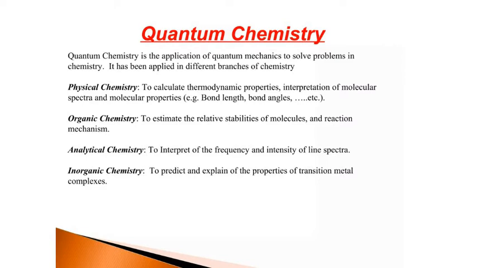Quantum chemistry is also applied in organic chemistry to estimate the relative stabilities of molecules and reaction mechanisms. It is also useful in analytical chemistry to interpret the frequency and intensity of line spectra, and of course in inorganic chemistry to predict and explain properties of transition metal complexes.